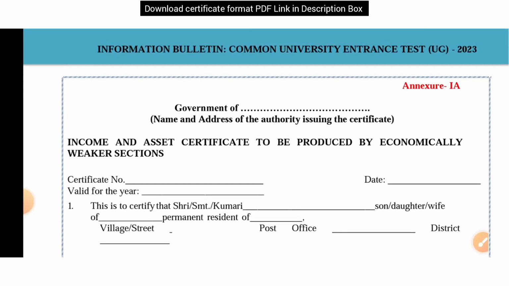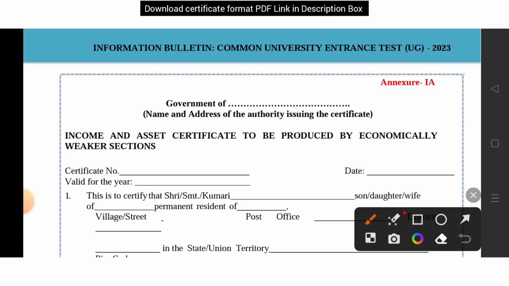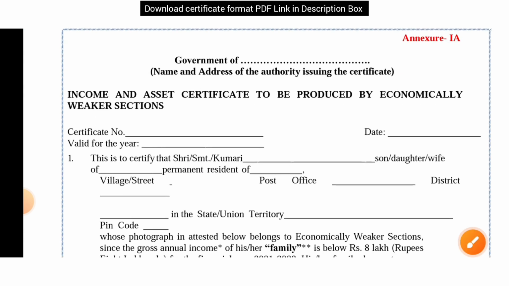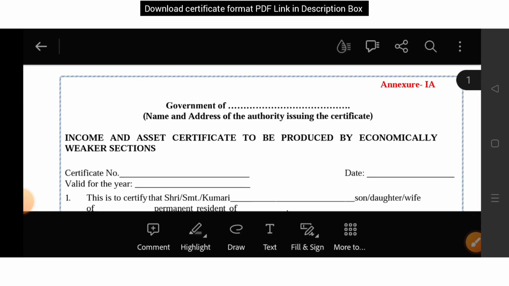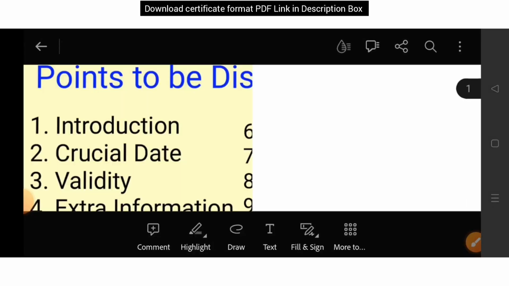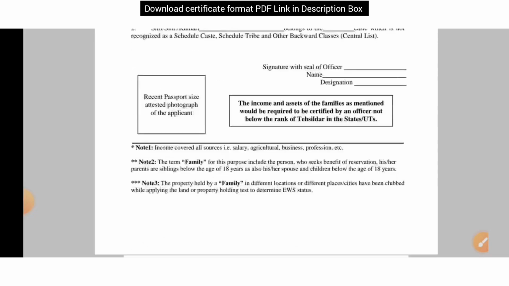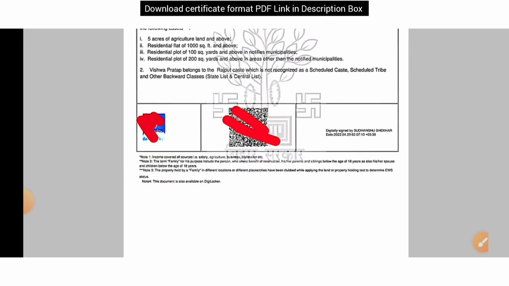Moreover, I am concentrating on how you will get that reservation, because finally at the time of counseling you will have to provide this one certificate only. Okay, so listen to all these things carefully, and if you are not able to understand, then go back, reverse the video and listen to it again. So this is the one page PDF, one page format, and I am just showing you one sample because it will be very helpful to you to understand how the actual certificate looks like.